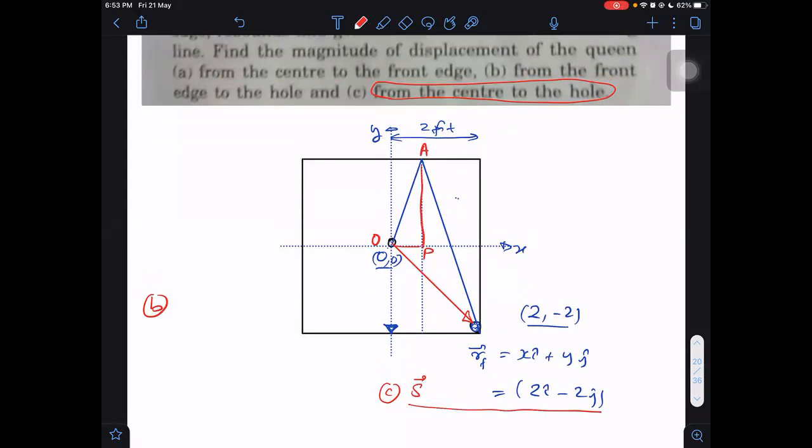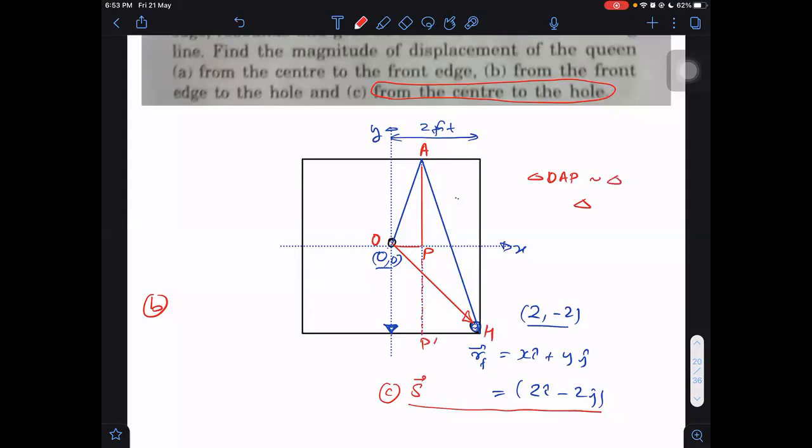Observe the triangle OAP. Triangle OAP is similar to which triangle? Let me name it. The hole is H, and I have to take one more point here, P dash.